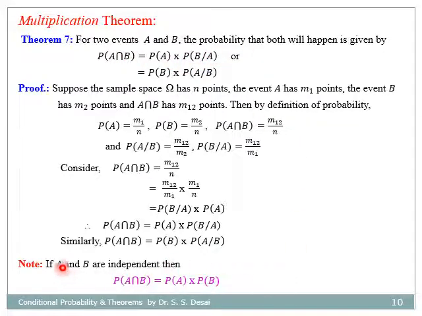Now let us see one corollary based on this one. If A and B are independent events, then probability of A intersection B is equal to the product of their individual probabilities. So that is probability of A intersection B is equal to probability of A into probability of B. So this equation is very important to solve some numerical examples based on the multiplication law as well as the addition law of probability.